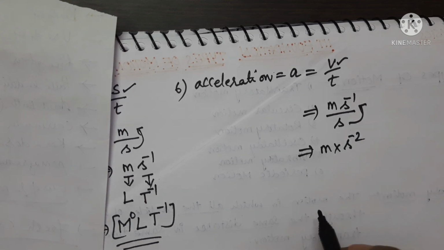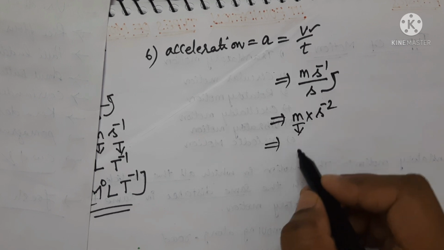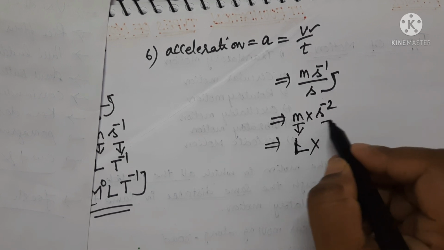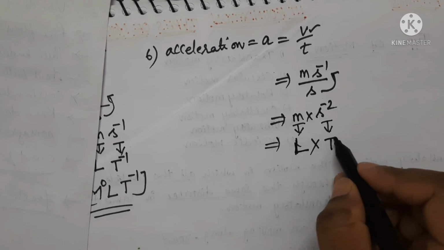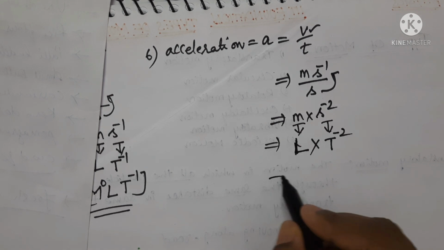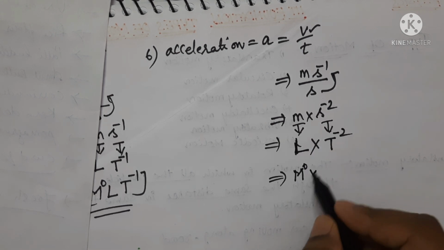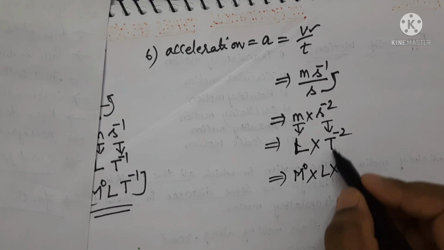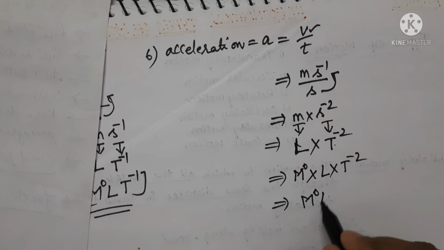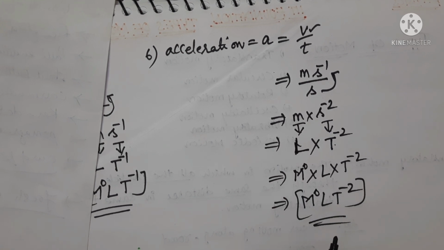Write the second in the numerator. Now write the dimensional formula. Meter is expressed in terms of capital L, and second is expressed in terms of capital T. S to the power of minus 2 is there, so T power minus 2, which is equal to, here the mass term is absent, so M power 0 into L into T power minus 2. M power 0 L T power minus 2. This is the dimensional formula for acceleration.